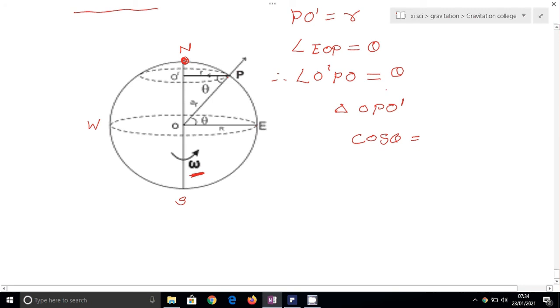Cos theta is adjacent upon hypotenuse, not opposite. The adjacent side of theta is PO'.